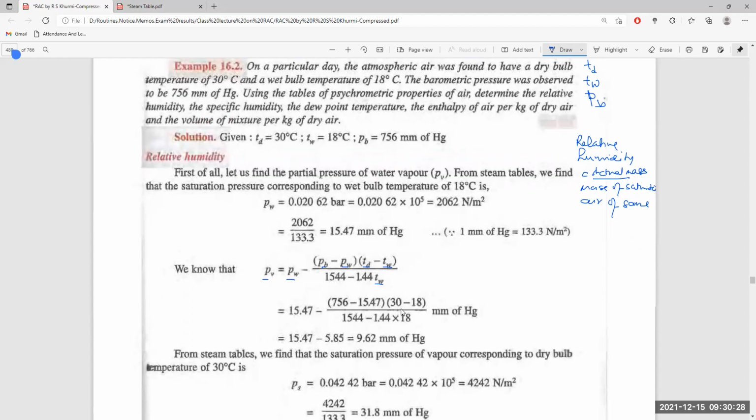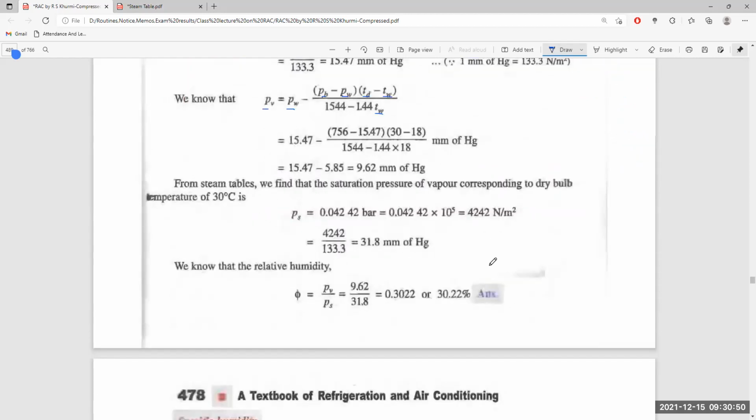Relative humidity. From the steam table, the saturation pressure of vapor corresponding to the dry bulb temperature, if fully saturated, is 0.042 bar, that is 31.8 millimeter Hg. Relative humidity is the pressure of vapor divided by the pressure of saturated air, given by the gas equation: PV by PS, 9.62 by 31.8, is 0.32, that is 30.22%.